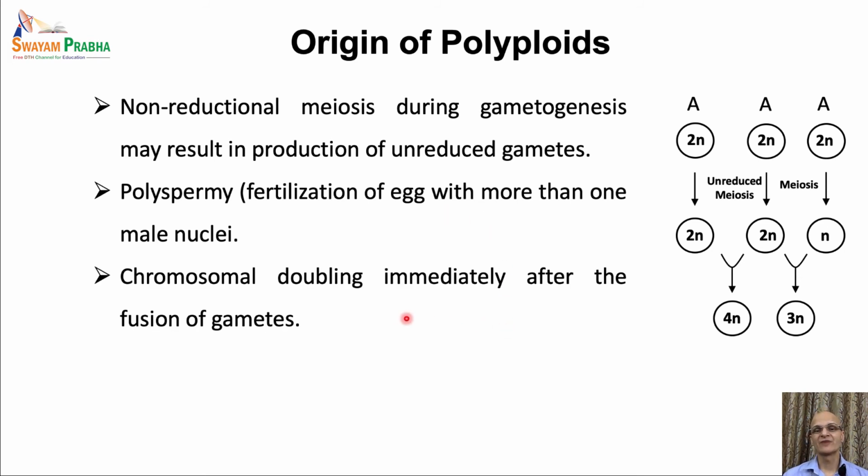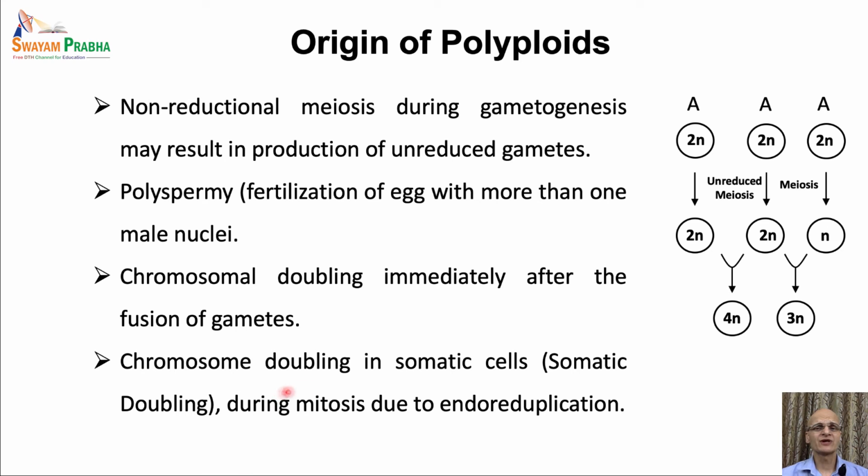Now, polyploids may arise from chromosome doubling. The doubling of the chromosomes can occur immediately after the fusion of the gametes, and this results in a complete polyploid individual. We just studied the evolution of wheat, where when the gametes of two different species fuse together, immediate doubling of the chromosomes is required for their functionality, as otherwise these are not homologous or genetically balanced, they will be imbalanced.